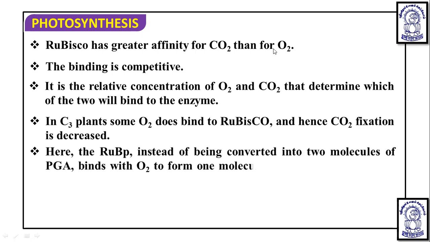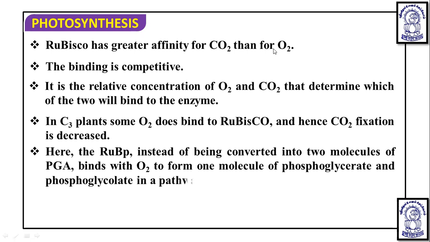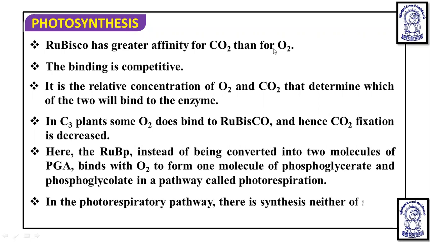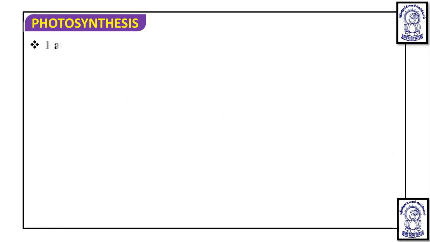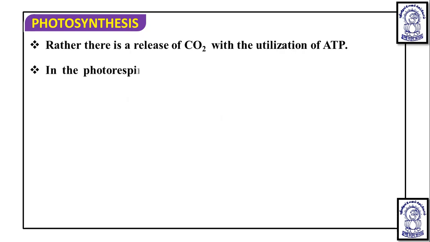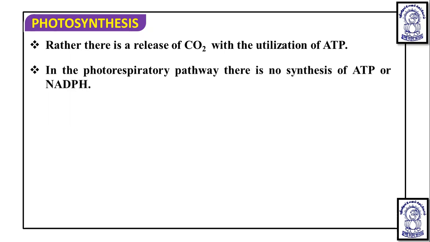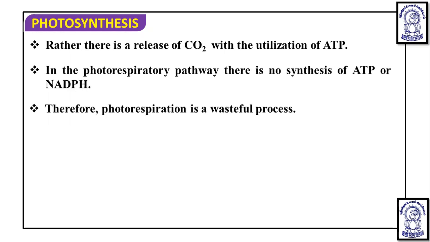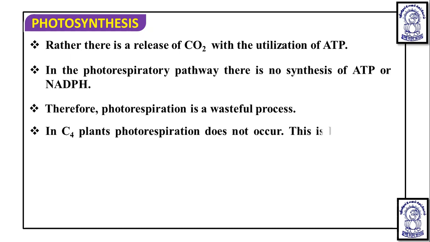Here the RuBP, instead of being converted into two molecules of PGA as in C3, binds with O2 and forms one molecule of phosphoglycolate. Phosphoglycolate is of two carbon, because of this we call it the C2 cycle, while phosphoglycerate is of three carbon. In the photorespiratory pathway there is a synthesis neither of sugar nor of ATP. Rather, there is a release of CO2 with the utilization of ATP. There is no synthesis of ATP and NADPH. Therefore, photorespiration is a wasteful process.